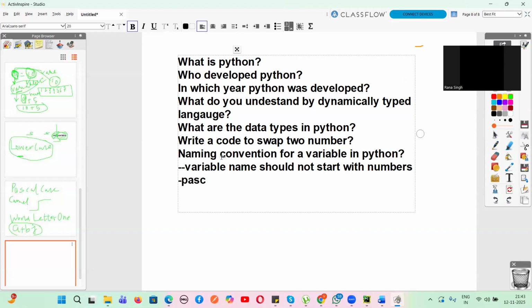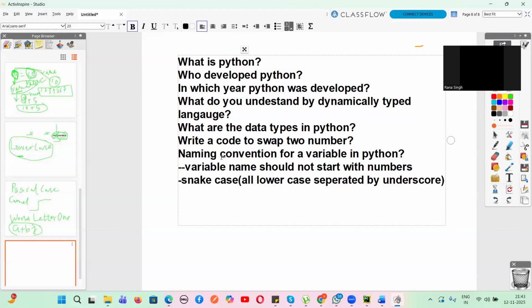What is snake case, guys? Everything lowercase and separated by underscore. Yes or no? All lowercase separated by what? Underscore. Yes or no, guys? And class is nothing but what? What is class?